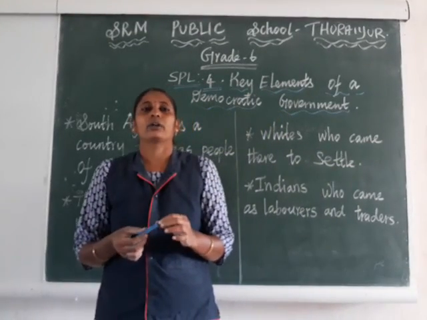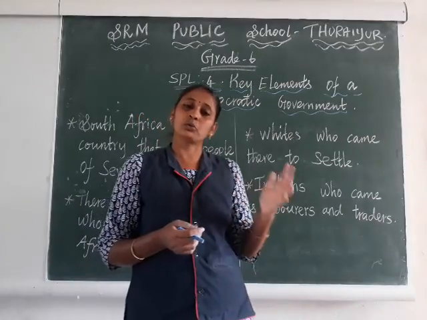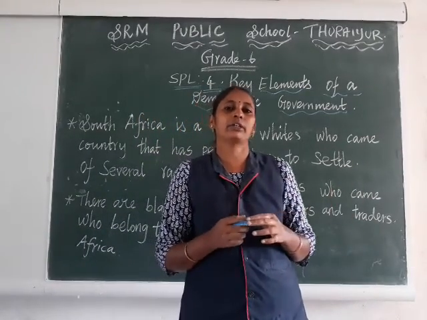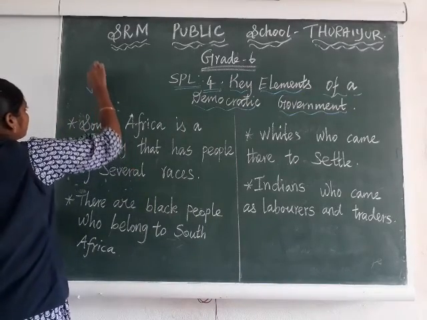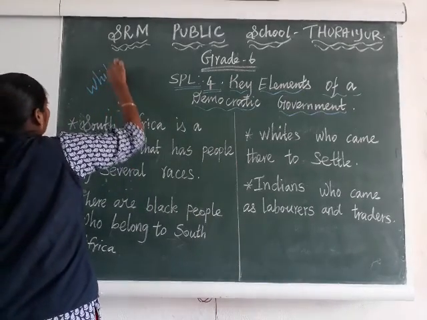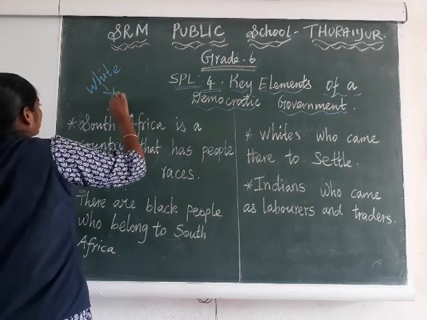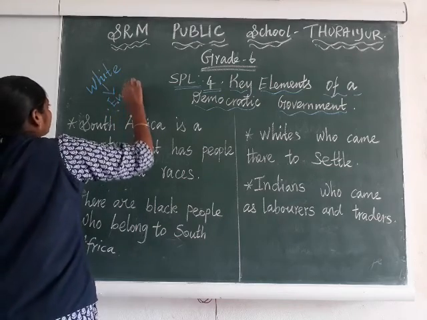Okay. So our India was ruled by British people. British people are called white people. Who are called white people? British people, who belong to the continent of Europe.